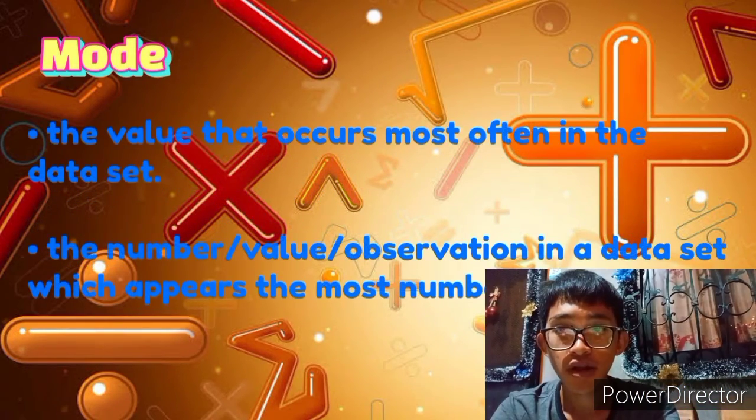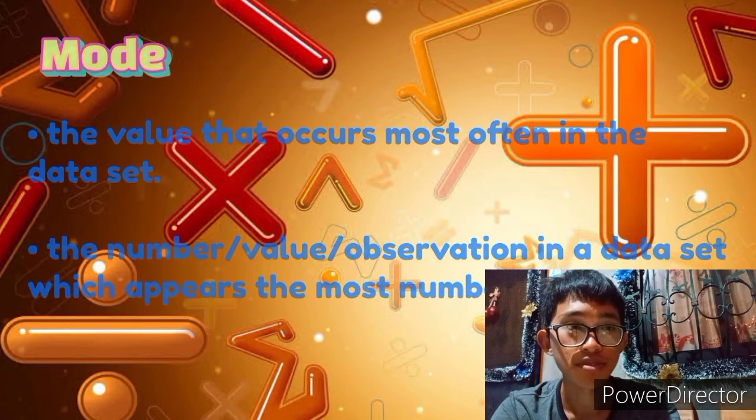Mode. Mode is the value that occurs most often in the dataset. It is the number or value or observation in a dataset which appears the most number of times.